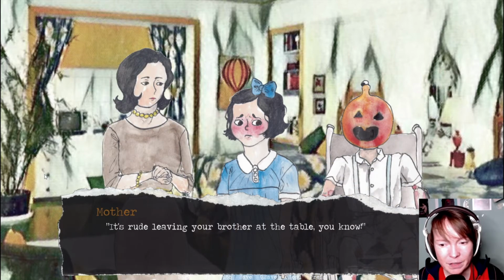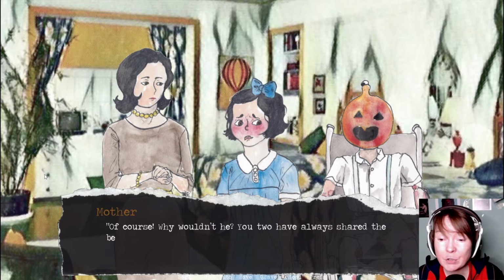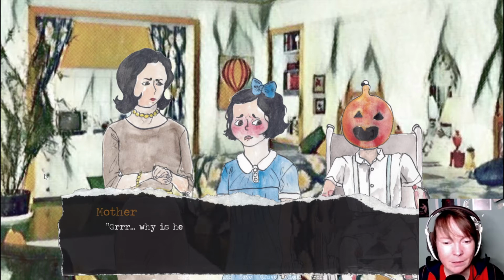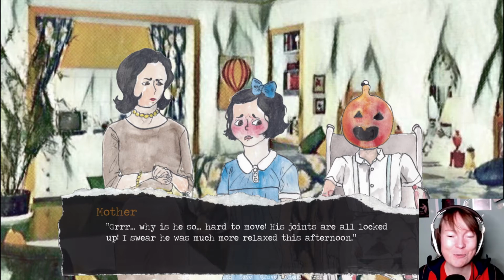It's rude leaving your brother at the table, you know. He's going to sleep with me? Of course, why wouldn't he? You two have always shared the bedroom. Why is he so hard to move? His joints are all locked up. I swear he was much more relaxed this afternoon.